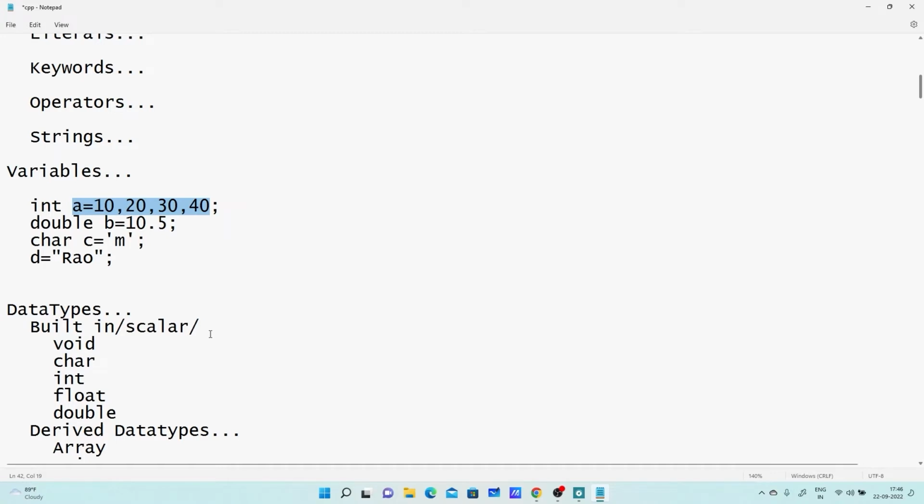It may also be called a primitive data type, or one can call it a primary data type. So these are the different names given to this. When we declare a variable of character, it requires 1 byte of memory. For integer, it takes 4 bytes of memory. For float, it takes 4 bytes of memory, and for double, it takes 8 bytes of memory.